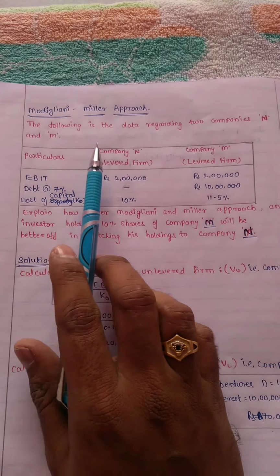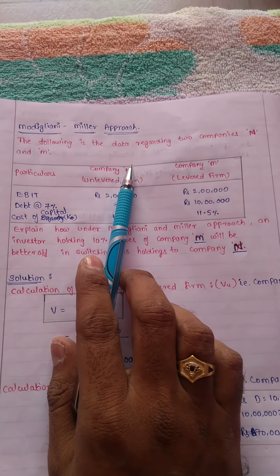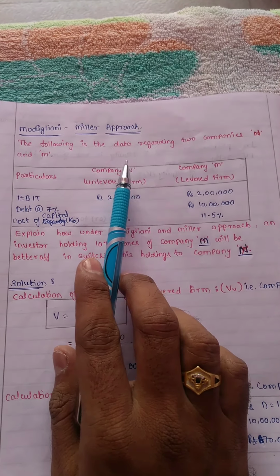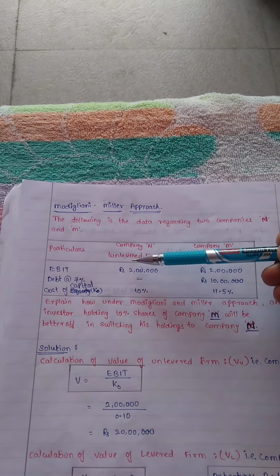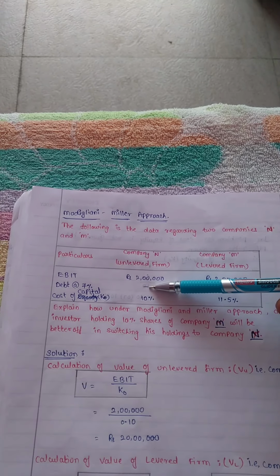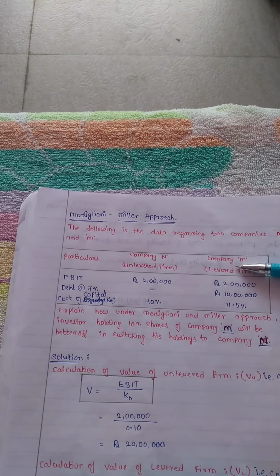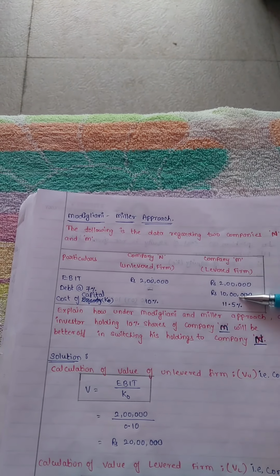Let us discuss the Modigliani Miller approach numerical problem. The following is the data regarding two companies N and M. Company N is an unlevered firm, whereas company M is a levered firm. What is an unlevered firm? An unlevered firm is a firm without debentures, whereas a levered firm is a firm with debentures.